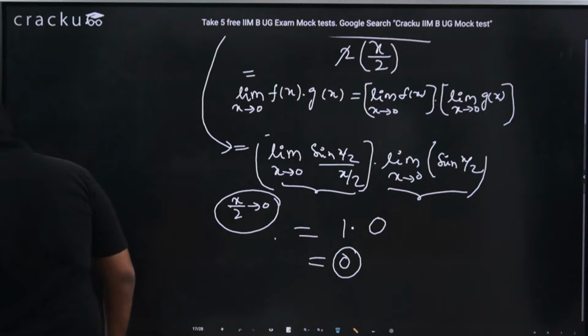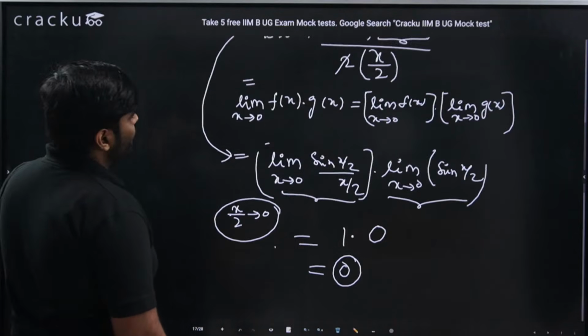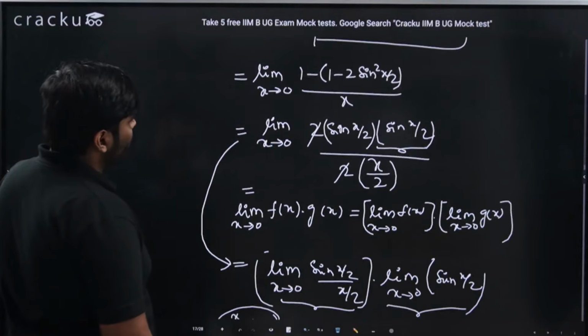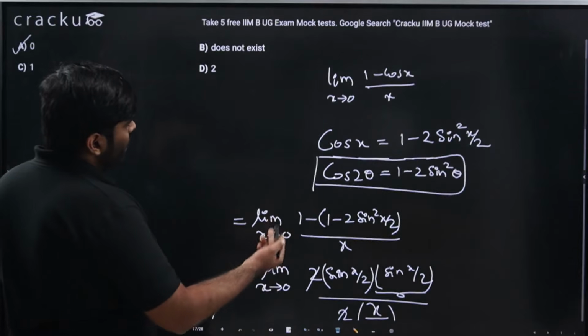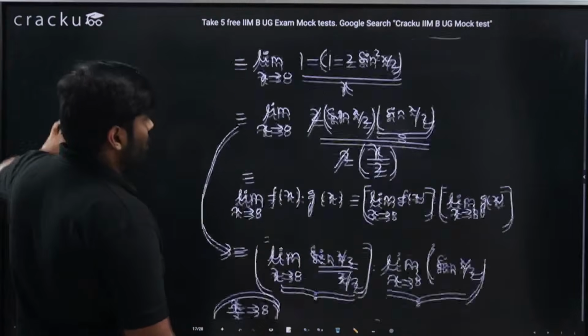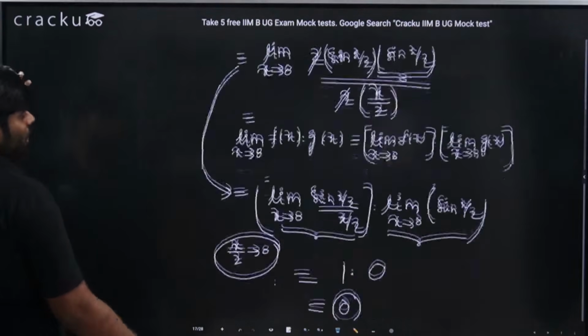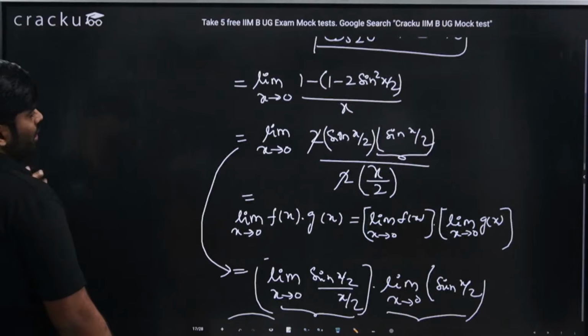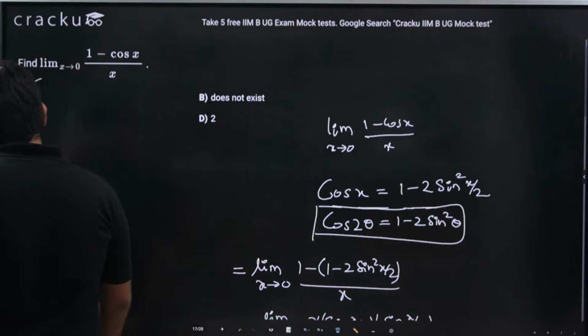Having said that, the real issue in where you have got 1 is exactly known only to you. You can recheck where you went wrong. If there is any issue in understanding this particular solution, you can ask me, because you should be able to understand this is 1 into 0 ultimately. So this should be 0.